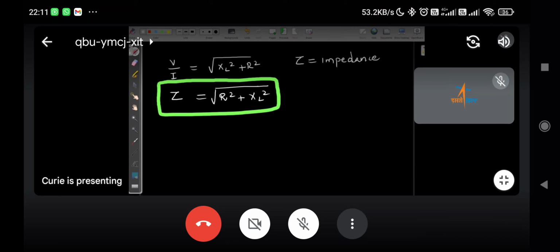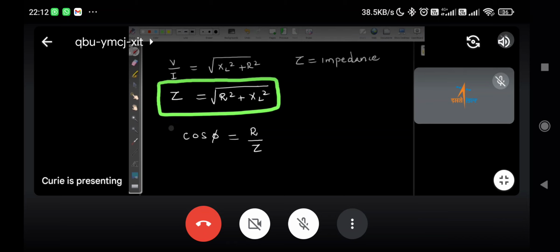Anything else I have to write here? One more thing you have to remember in an RL circuit: cos phi equal to power factor, and that is given by R upon Z. This power factor value should always be less than 1.